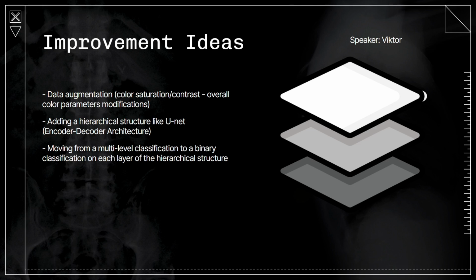nice and efficient. Adding an encoder and decoder function would give deeper feature extraction and better understanding of both global context and local details. And lastly, moving from a multi-level to a binary classification in each layer in the UNet structure would account for a more confident classification for each layer.